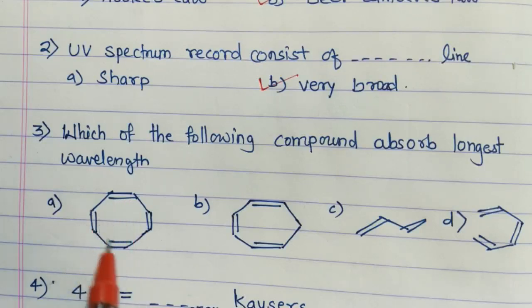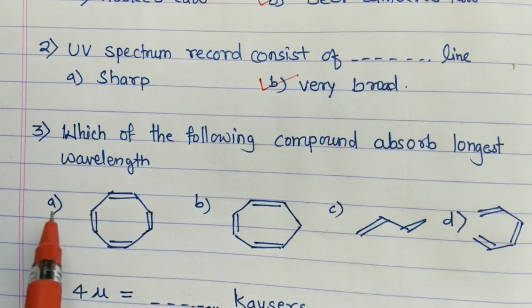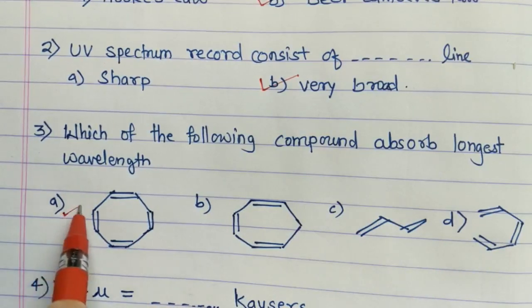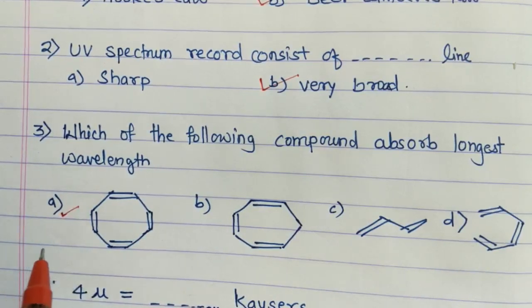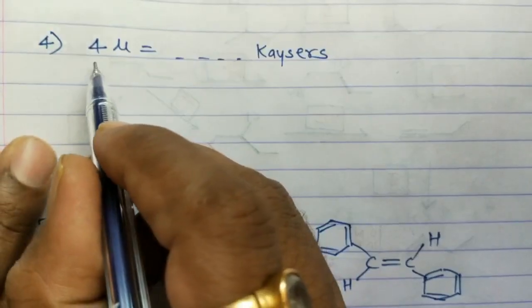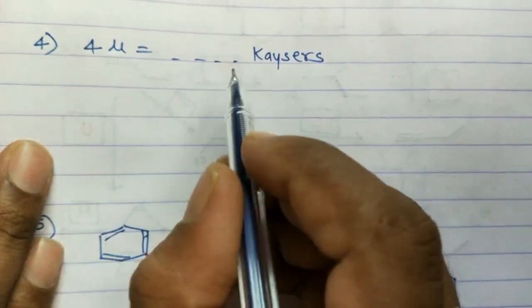So 4 carbon-carbon double bonds are there and all are conjugated. In compound B there are 3 double bonds, in C there are 2 double bonds, and in D also there are 3 double bonds. So A consists of the highest number of double bonds and therefore it will show the highest absorption of wavelength.